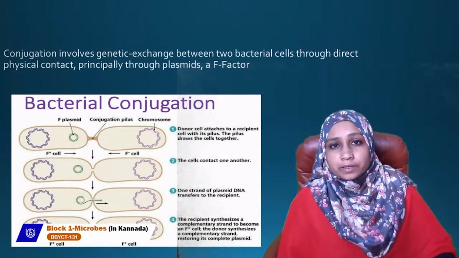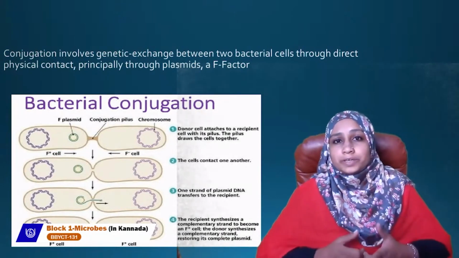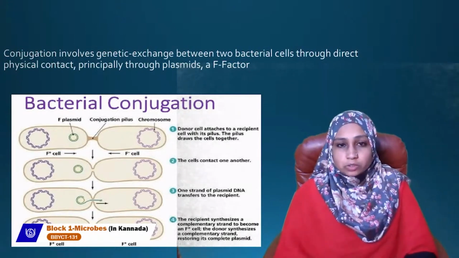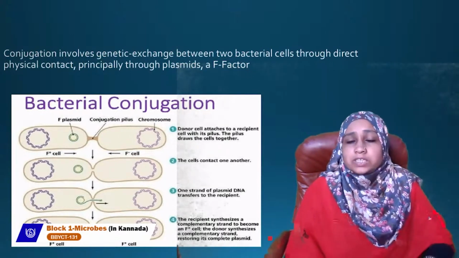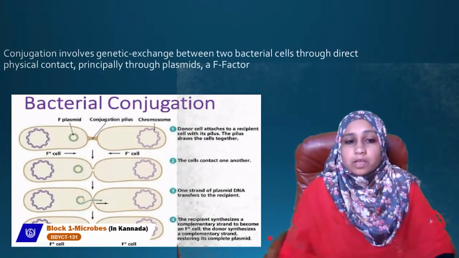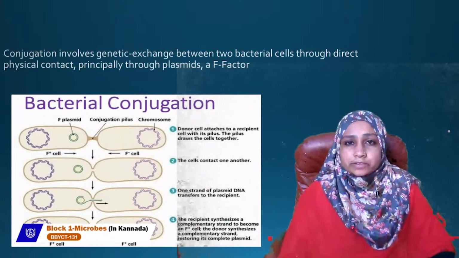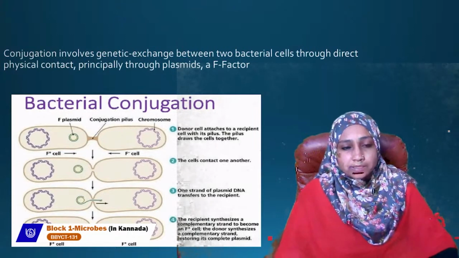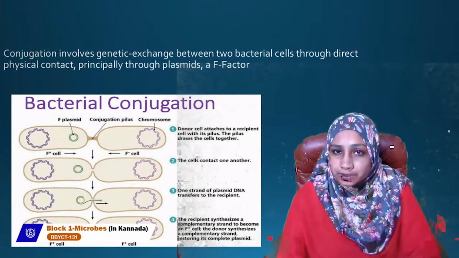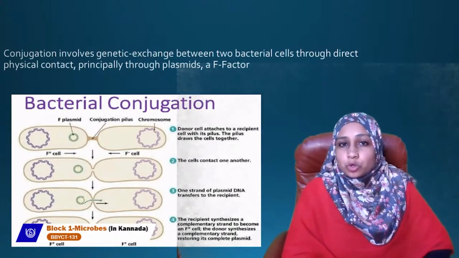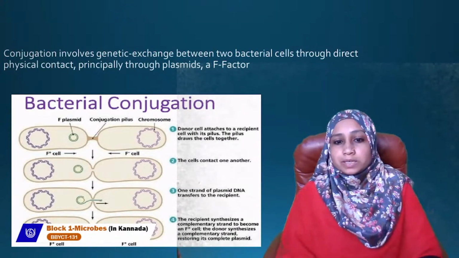So in conjugation, two bacterial cells have direct physical contact. Through physical contact the genetic material is exchanged. First, two cells: the donor cell and the recipient cell. The donor cell is F plus because it has a plasmid, a fertility factor. The recipient cell, F minus, does not have a fertility factor or a plasmid. The donor cell attaches to the recipient cell through the pilus, which brings the cells together. Then a conjugation tube is formed, and the two cells are in contact.